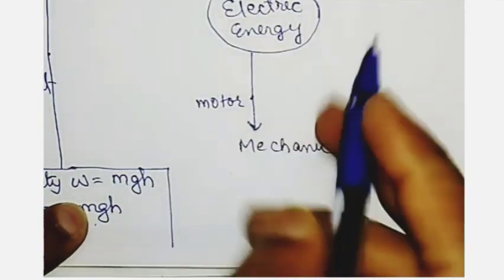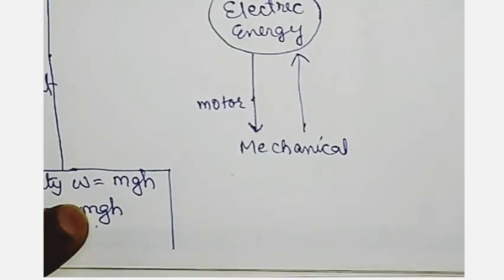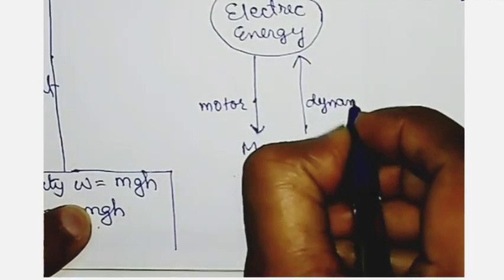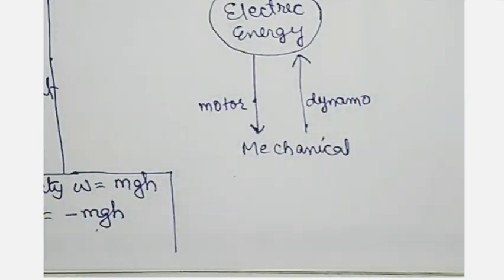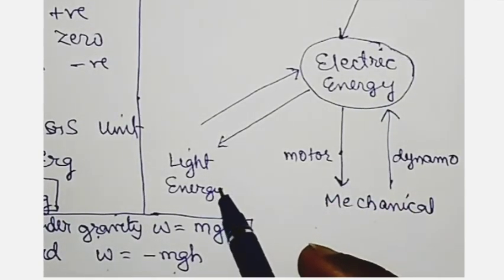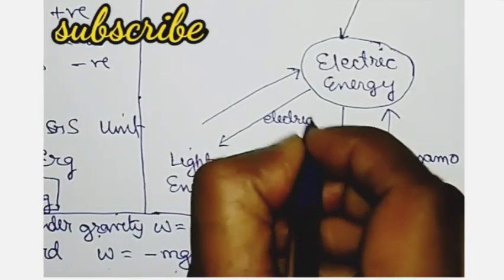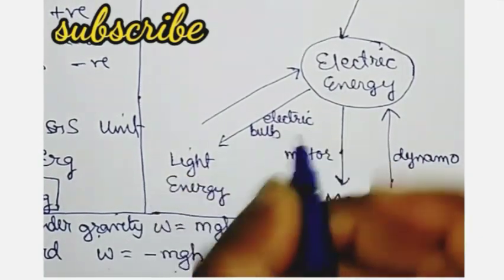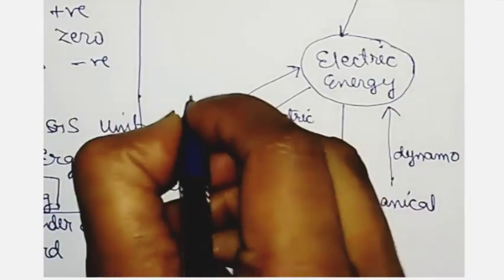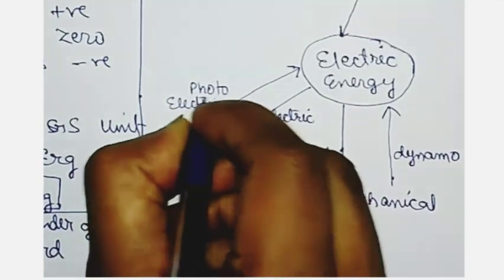Mechanical energy to electrical energy, that is generator, dynamo. Electric energy to light energy, this is electric bulb. Light energy to electric energy, photoelectric effect.